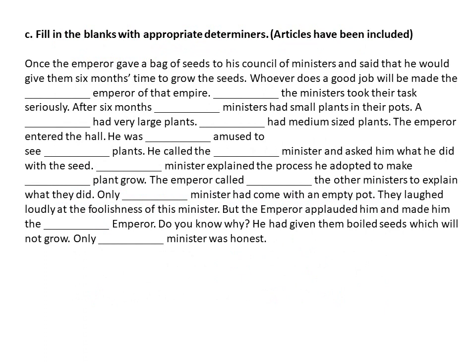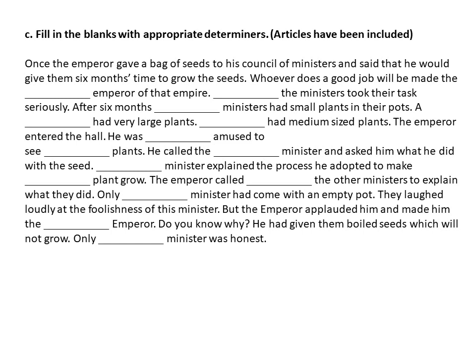My dear students, apart from articles, we have an exclusive exercise for determinants. Already I told you what a determiner is. Once the emperor gave a bag of seeds to his council of ministers and said that he would give them 6 months' time to grow the seeds. Whoever does a good job will be made the dash emperor of that empire.